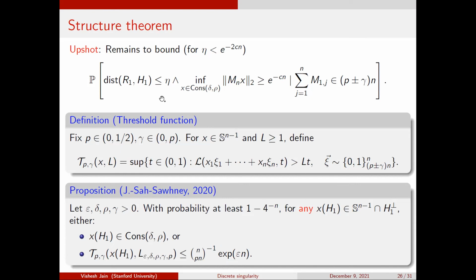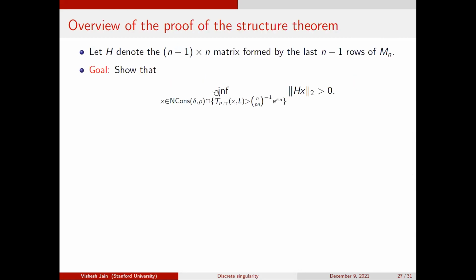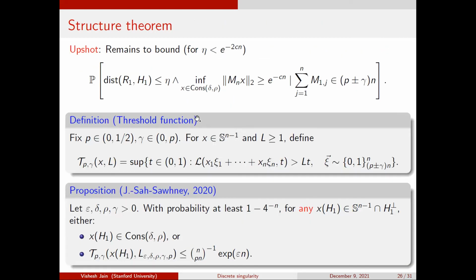Given the structure theorem, you can imagine how you deduce this. I don't think I even show this thing. But the reduction is exactly the same as before: you want to bound this thing, you expose the last n minus 1 rows. Now you have the structure theorem, and you can rule out that x is a constant vector because you know the infimum over constant vectors is not too small. So I must be in the good case, and the anti-concentration guarantees that the probability that the distance between R1 and H1 is very small is at most 1 minus p minus epsilon to the 1. So it's exactly the same reduction as before, and I'll just skip this. Yeah, in the last maybe 5 minutes, I can't believe I've taken an hour and a half.